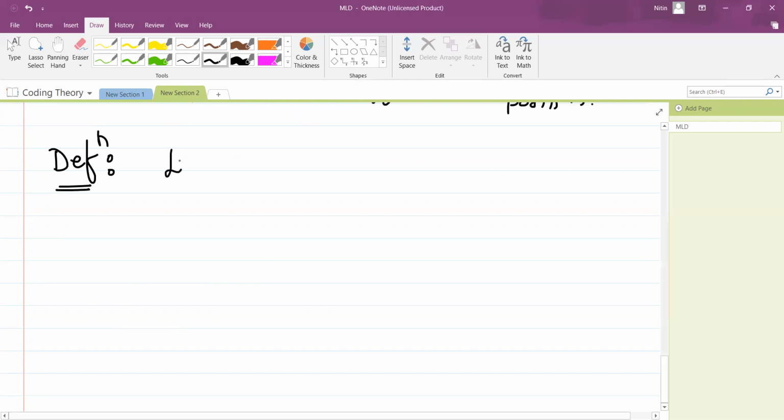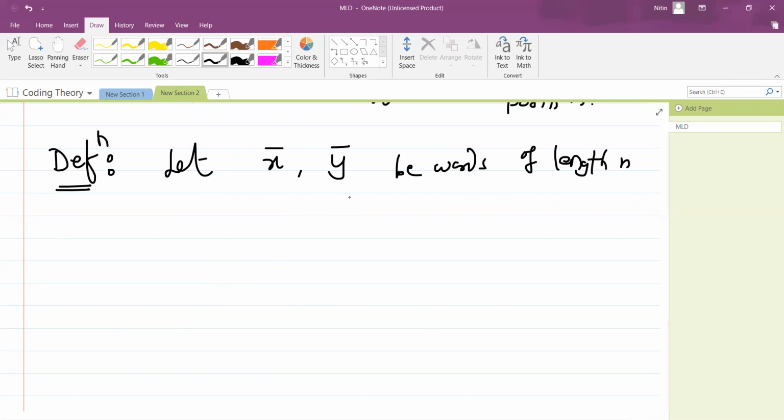Okay, what is this? Let x bar comma y bar be words of length, say, n. That means they may be part of c, or they are just general words.